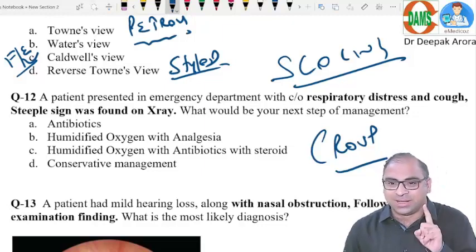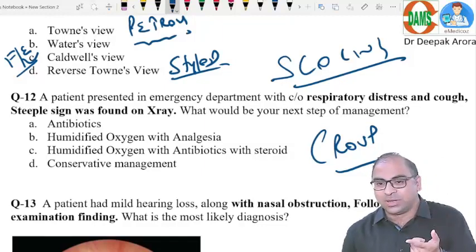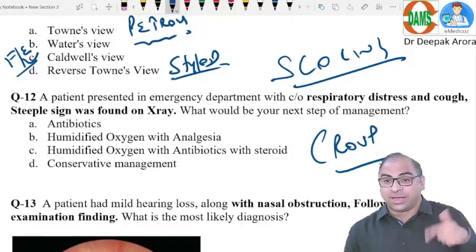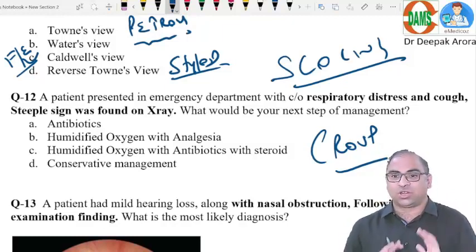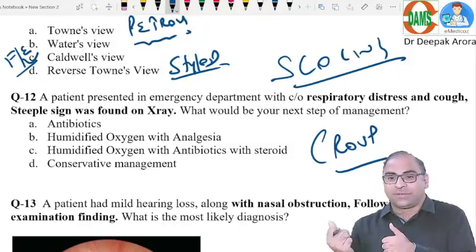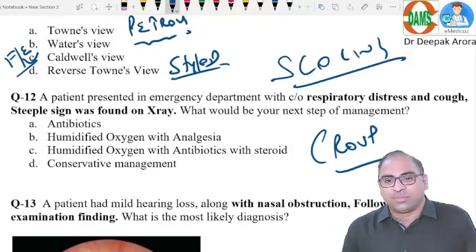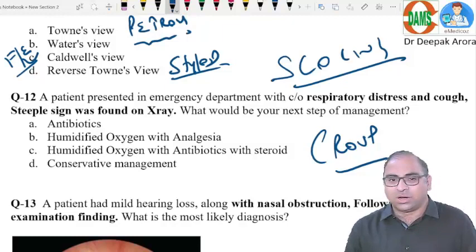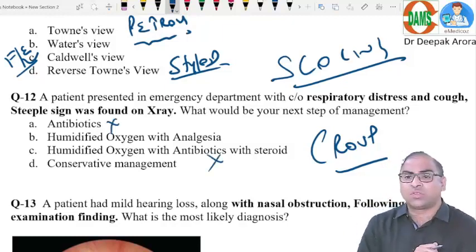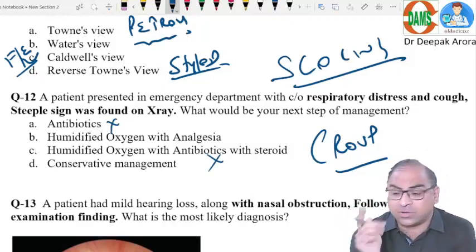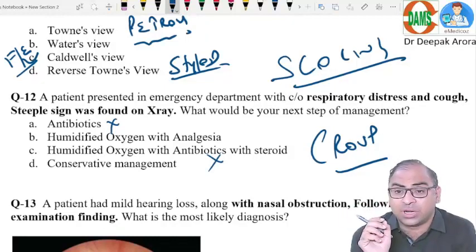What we have learned is that epiglottitis is a bacterial infection, therefore I will go for antibiotics. But croup is a viral infection, so we will be going for conservative management. This type of point we have learned. So the word antibiotics will be ruled out. Wherever the word antibiotic is given, that will not be the right answer, beta. If the antibiotic word is there, that is for epiglottitis.